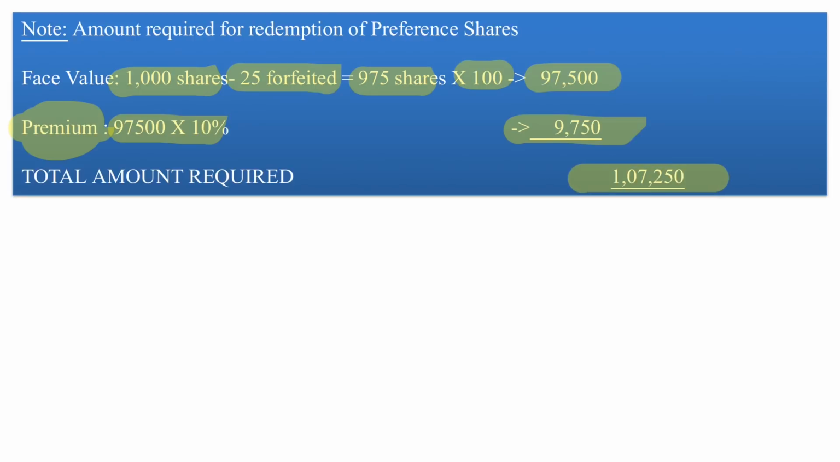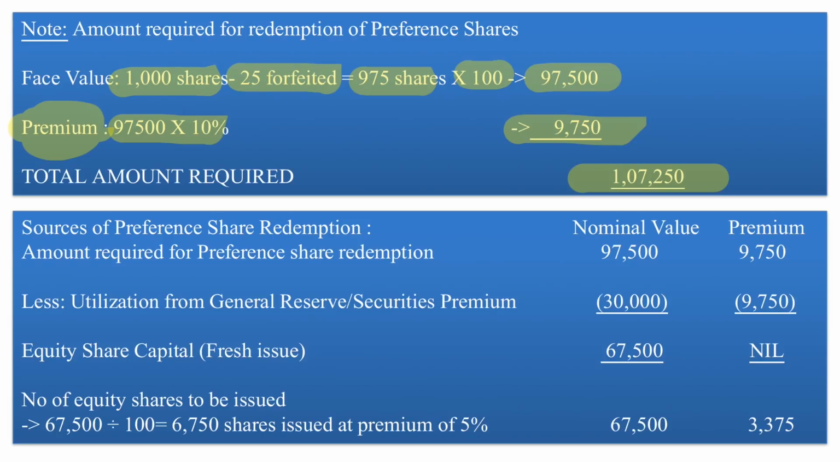Now let us look at the source for redemption. We have to look for source for both premium as well as capital. With regard to capital, that is 97,500, it has been told in the question that first we have to make use of the existing reserve. Therefore, we will use the existing free reserve, which is general reserve in our case. So what's the amount? 30,000.